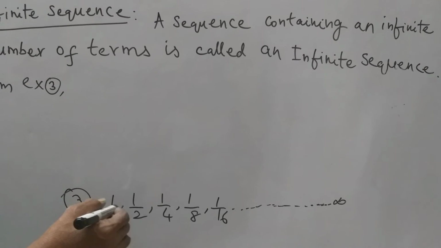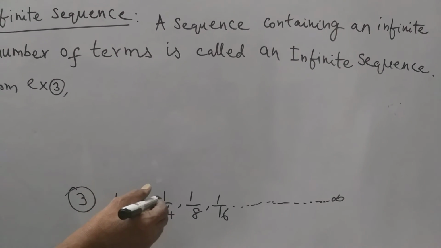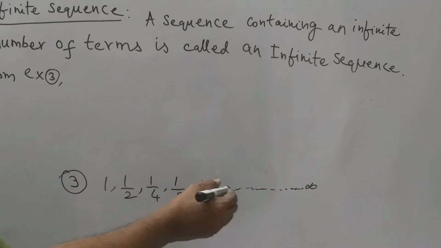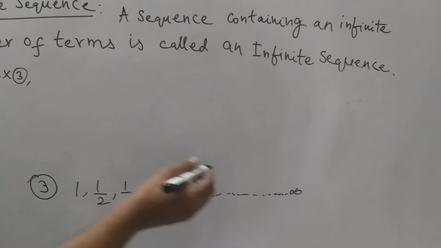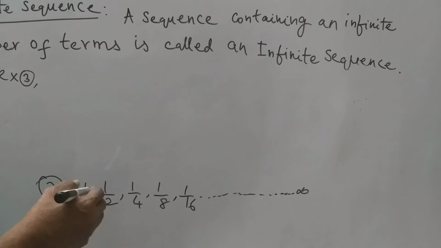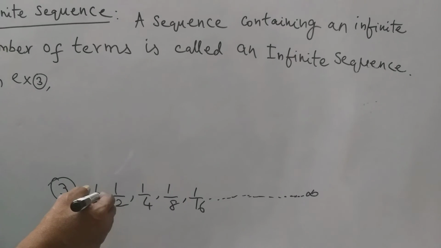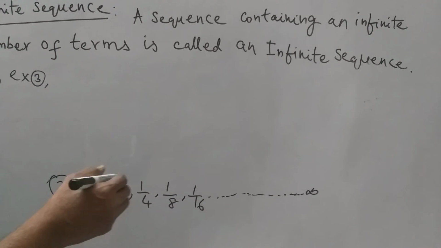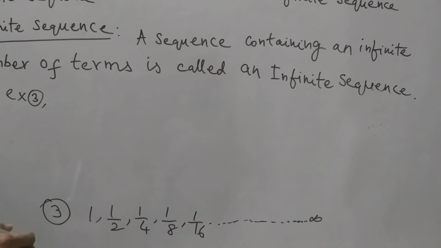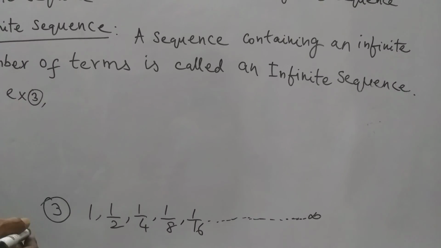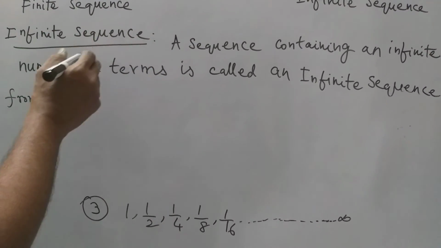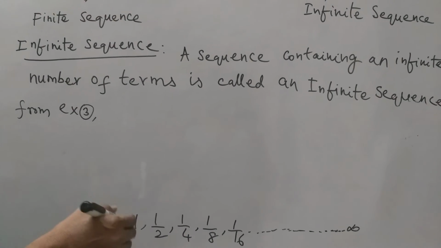First term is 1, second term is 1 by 2, third term is 1 by 4, fourth term is 1 by 8, fifth term is 1 by 16, and so on up to infinity. So in this also we have to find whether it follows a certain rule or mathematical pattern, to confirm whether it is a sequence or not, either finite or infinite. Now actually we are discussing the infinite sequence. Already discussed finite sequence.